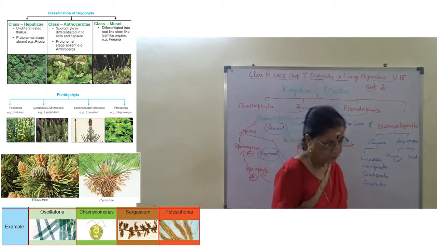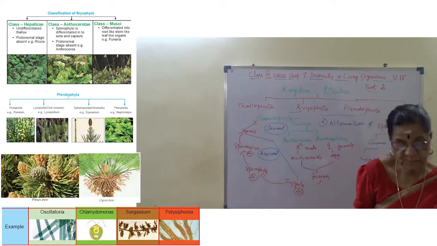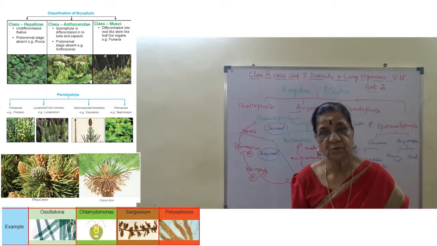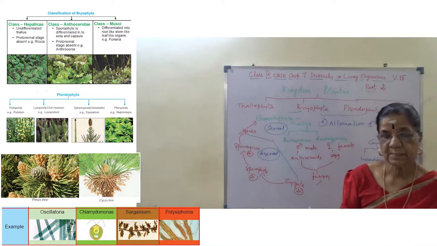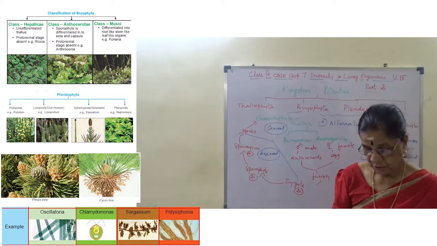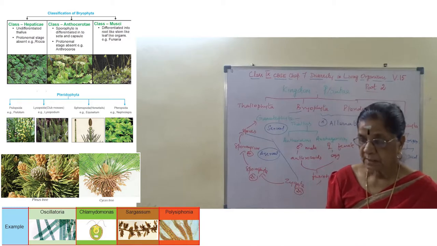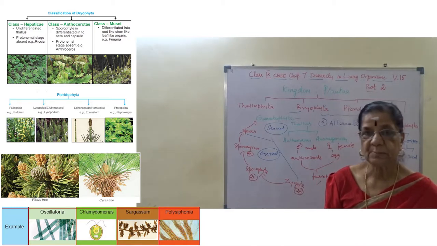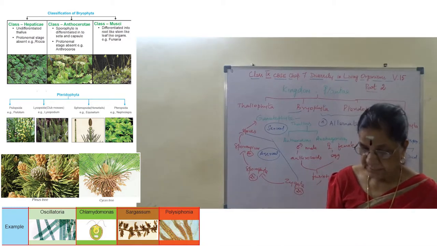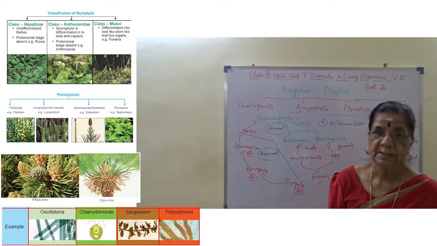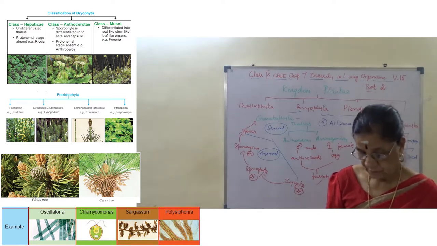Okay, so here gymnosperms are classified into cycadales, example cycas, ginkgoales, example ginkgo biloba, and coniferales, example pinus, and gnetales, example gnetum.